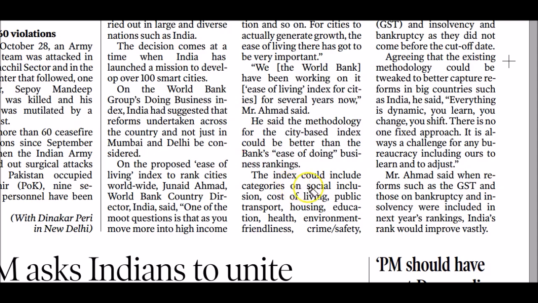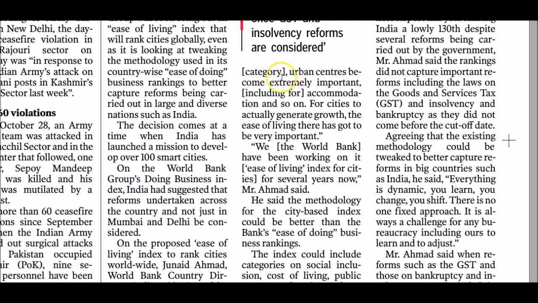City-based index will reflect many parameters or categories like social inclusion, cost of living, public transport, housing, education, health, environment friendliness, crime and safety level much better than ease of doing business ranking. So let's prepare thoroughly on this topic. It is important for GS paper 3.